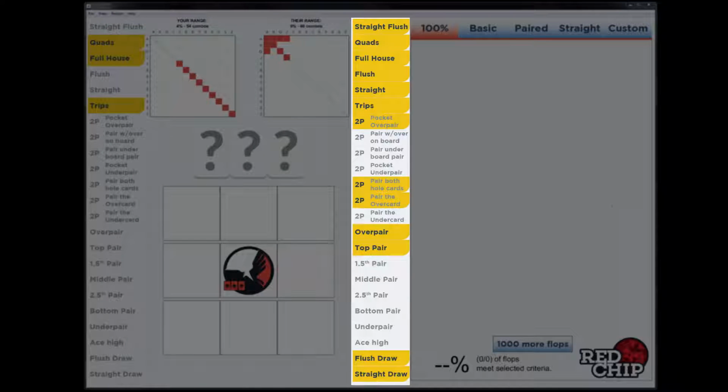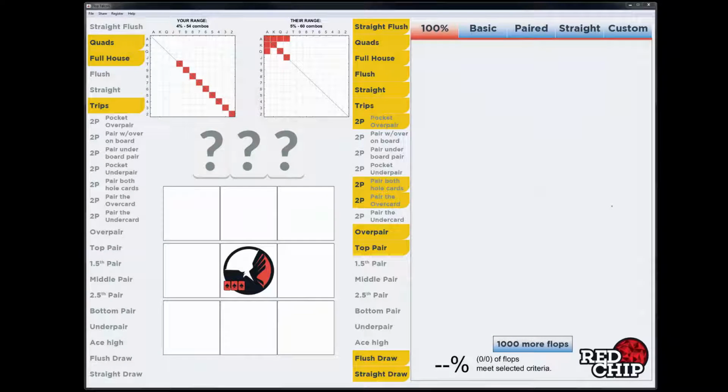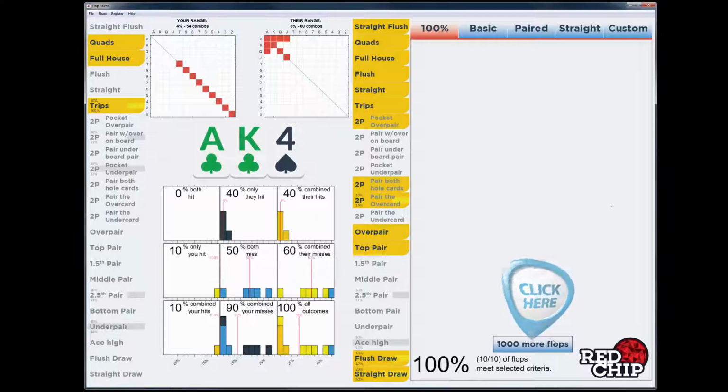Since the Falcon knows what each player considers a hit and what they consider a miss, there are 4 things that can happen on a given flop. Both players hit, both players miss, only one of the 2 players hits.